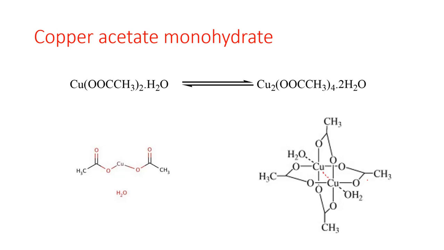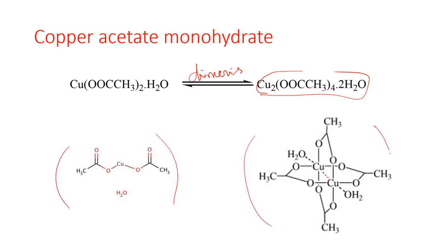Cu(CH3COO)2. Actually, the copper acetate monohydrate itself is not highly stable, and therefore it is basically dimerized to Cu2(CH3COO)4·2H2O, and this is basically the structure of copper acetate monohydrate in the dimerized form. Okay, now in the dimerized form this is a simple structure. The dimerized form means the accumulation of two monomers.